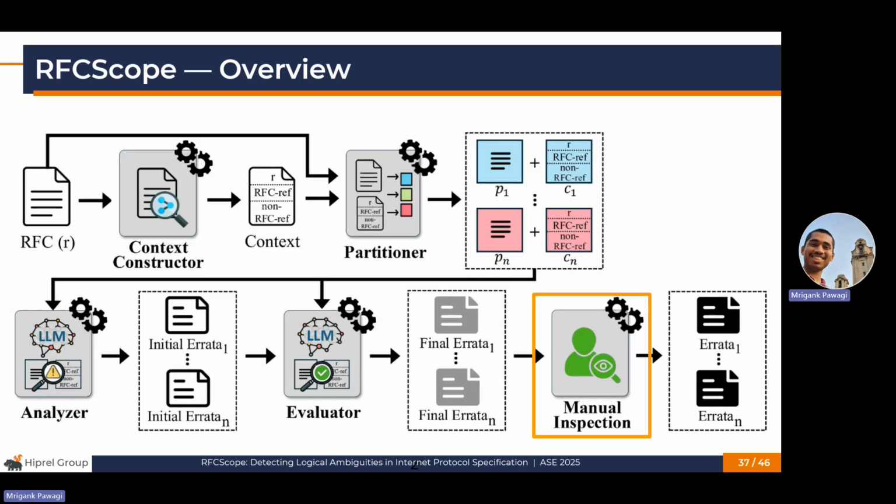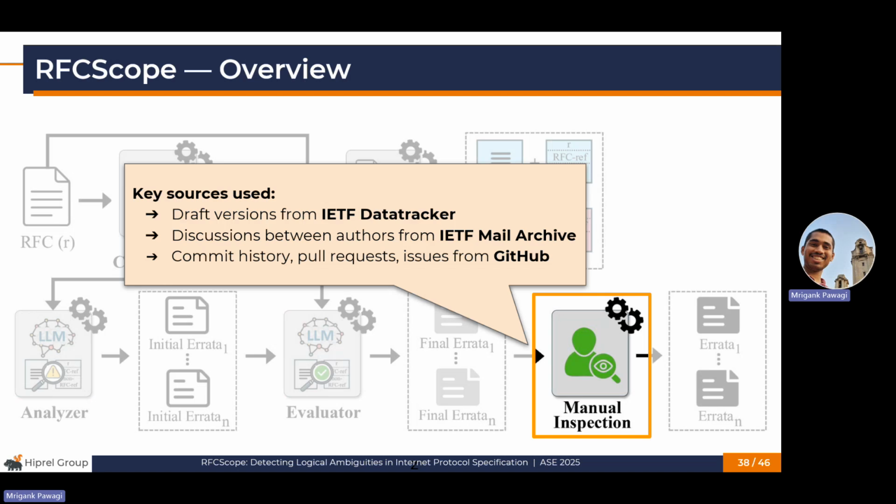Finally, these remaining errata reports are manually inspected. In this step, we refer to several key sources, including draft RFC versions from IETF Data Tracker, discussions between authors of the RFC from the IETF mail archive, and commit history, pull requests, and issues from GitHub.